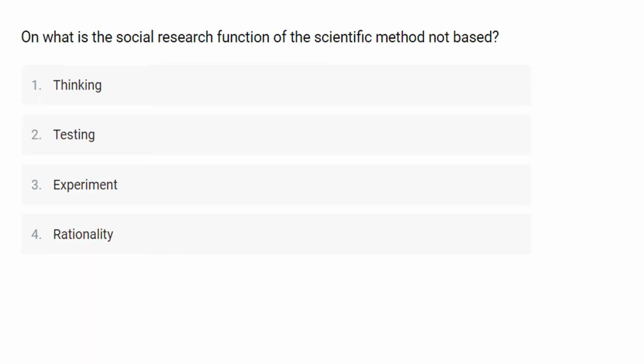On what is the social research function of scientific method not based? So here in this question they ask you, on what is the social research function of the scientific method not based, for which the four options are there. The first one is thinking, second one is testing, third one is experiment, and the last one is rationality. Okay. The social research function of the scientific method is not based on thinking.